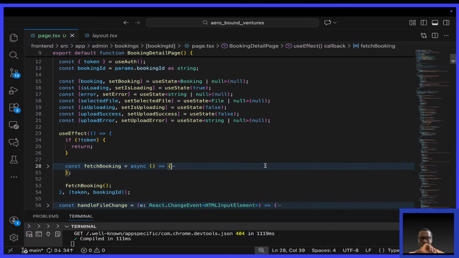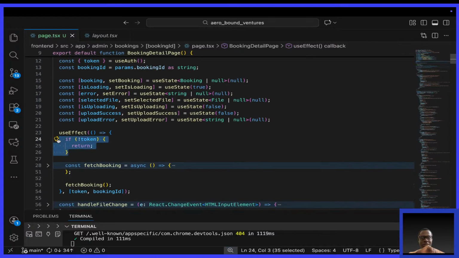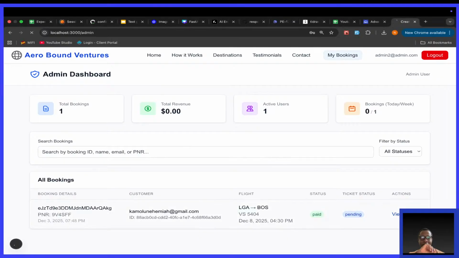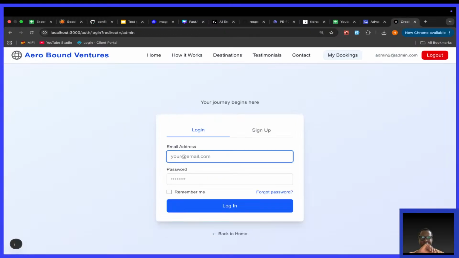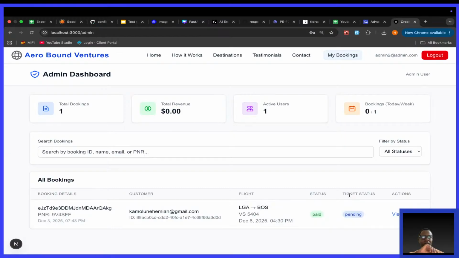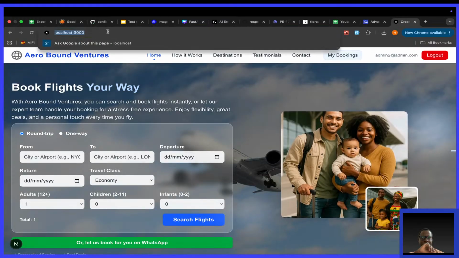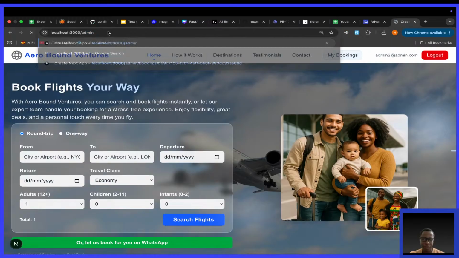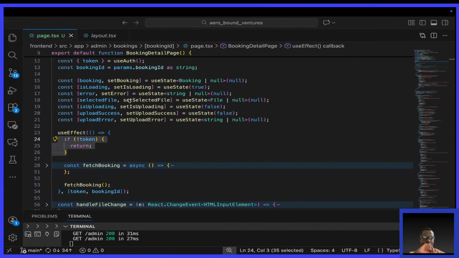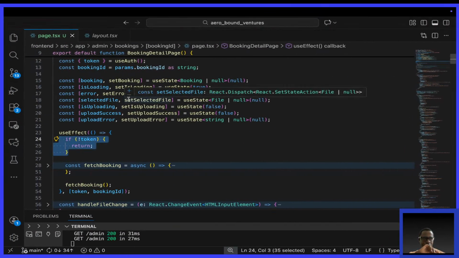Even this, there's no need for it actually. So the redirection still happens. You see? Still happens. Who says the front end is easy? Go to my bookings, that's okay. Book a flight, that's okay. Go to /admin, that is okay. Well, I've already spent an hour here.